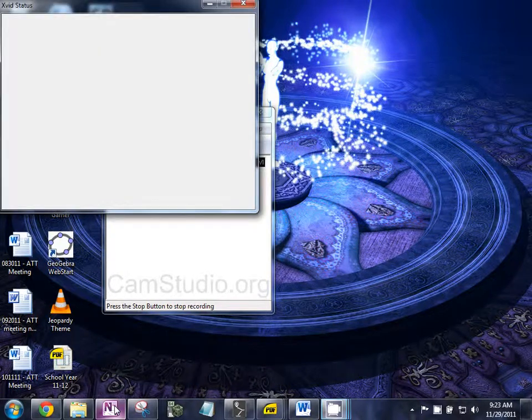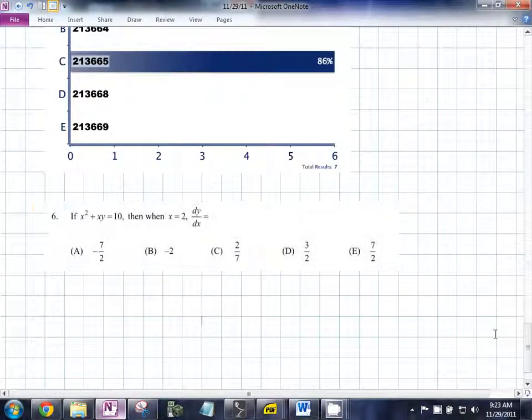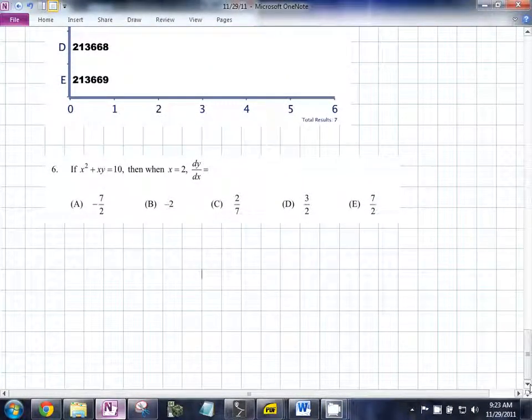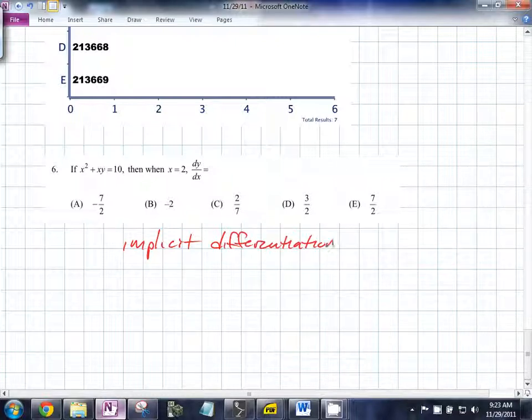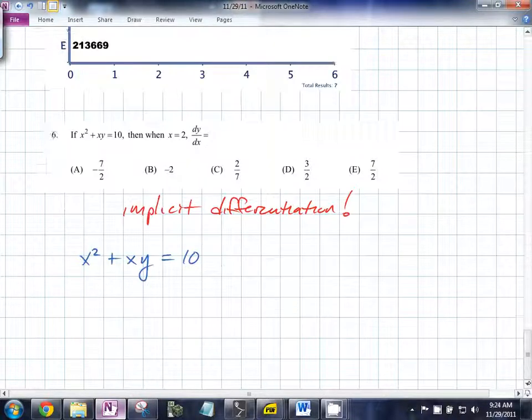This one, it asks you, what's the topic? Implicit differentiation. Implicit differentiation. Okay. We need to do this. So if we have x squared plus xy equals 10, what do we turn it into?